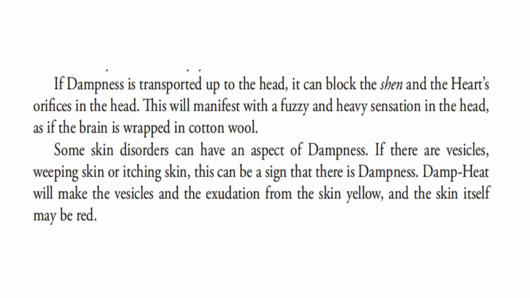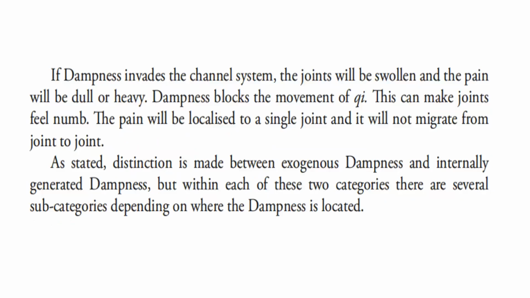Some skin disorders can have an aspect of dampness. There are vesicles, weeping skin, or itching skin. This can be a sign that there is dampness. Damp heat will make the vesicles and the exudation from the skin yellow, and the skin itself may be red.